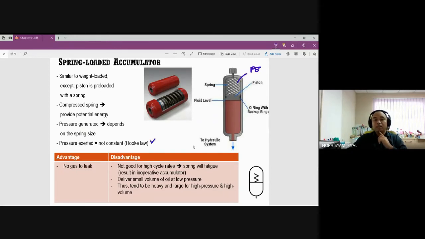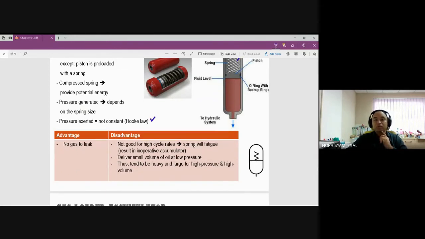Not good for high cycle rate because the spring will fatigue. This is a problem with springs: when you keep compressing and expanding the spring, it will be fatigued at one point. It delivers a small volume of oil at low pressure. So this is more for low pressure, and tends to be heavy and large for high pressure and high volume, so it's not very suitable for high pressure, high volume.